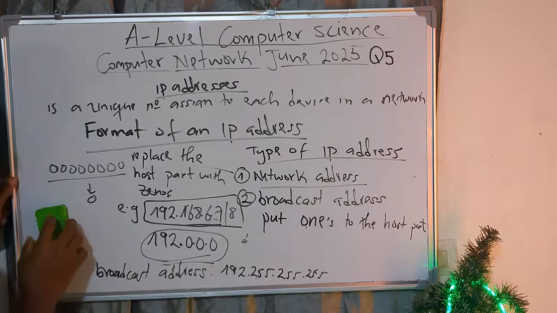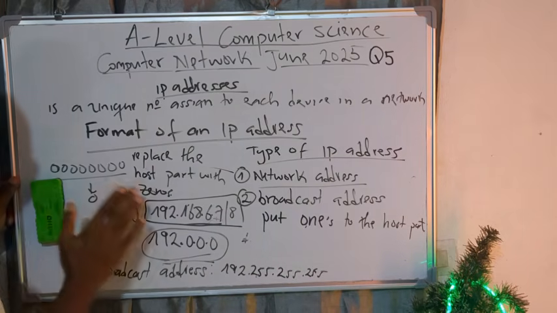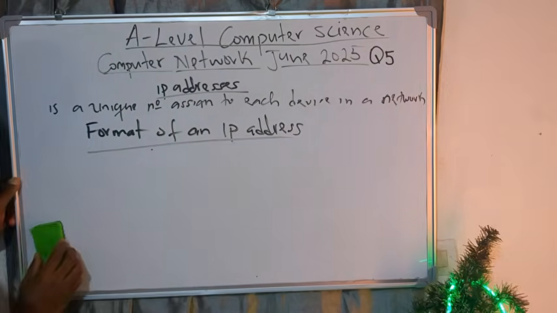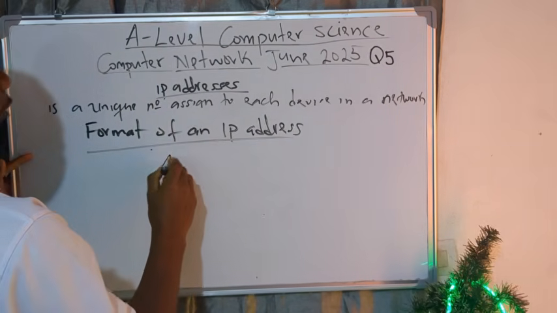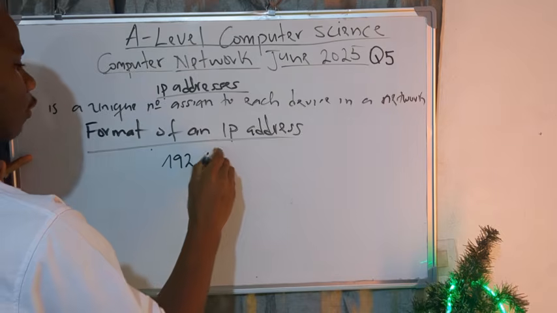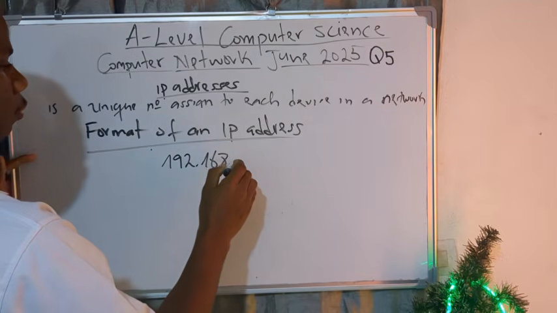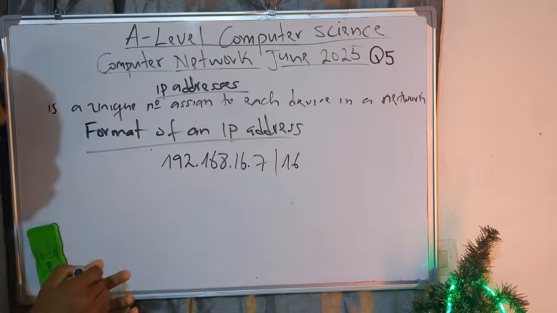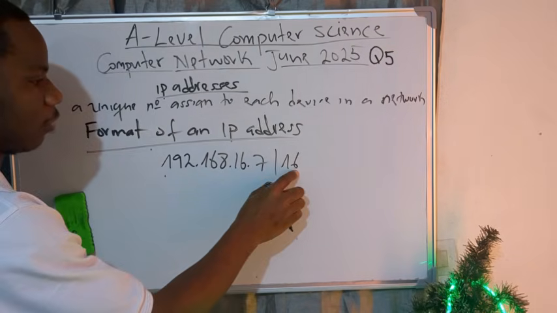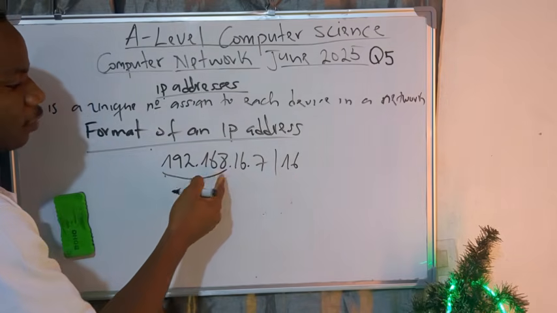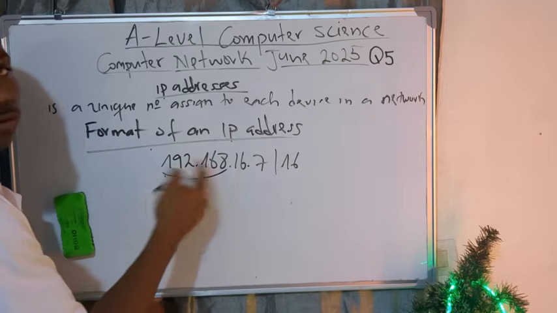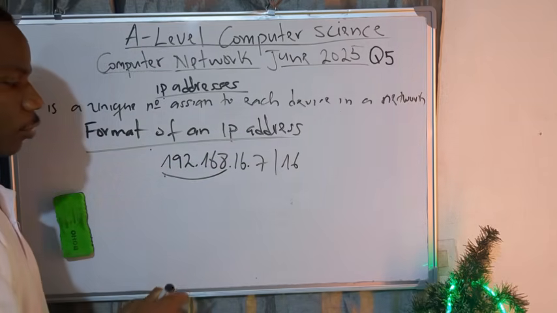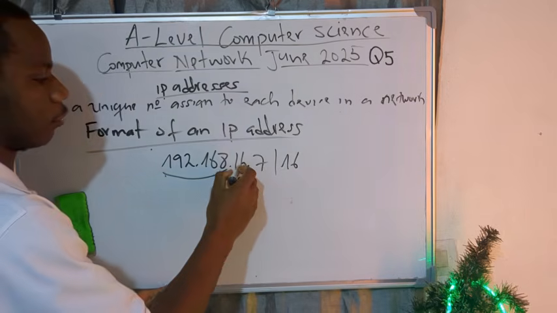Now, let me just take another example. Let me clean this. Make sure you pause and you copy. Another example. If I give you an address like this, 192.168.16.7/16, I'm just taking any random address. Take note of that. Let me repeat myself. 16 here means you have 16 bits for the network part, and 16 bits for the network part simply means you are taking the first two numbers, because one number is 8-bit, another is 8-bit, so 8 plus 8 is 16. Good. Automatically the rest remains for the host part.